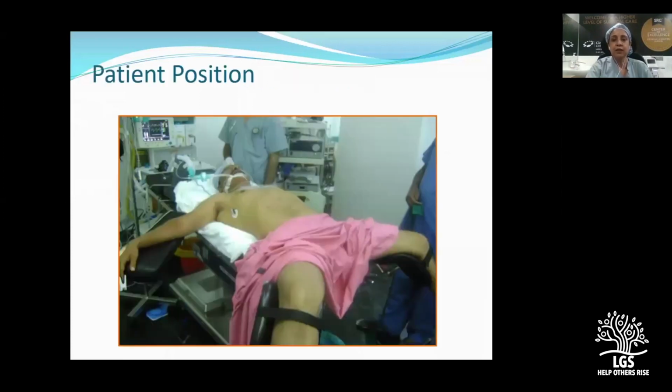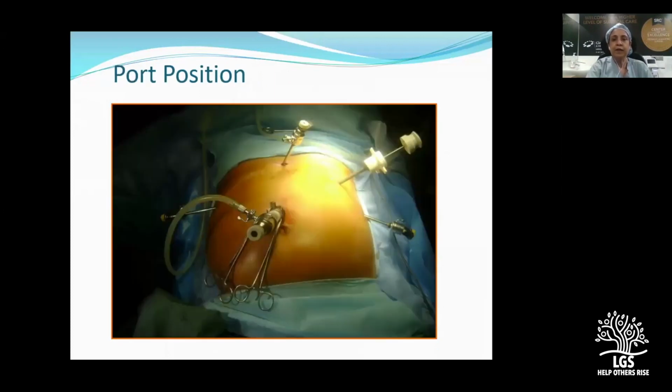Now coming to the surgical procedure, the patient is put in lithotomy position, and that's the port placement. So here we have a 10 mm supraumbilical port. This is for the camera, and then we have a 5 mm port in the epigastrium for the liver retraction, or if you have a Nathanson liver retractor, it can come through the epigastric region.